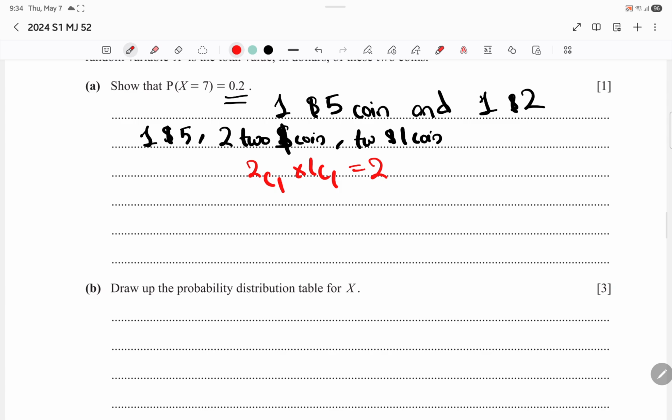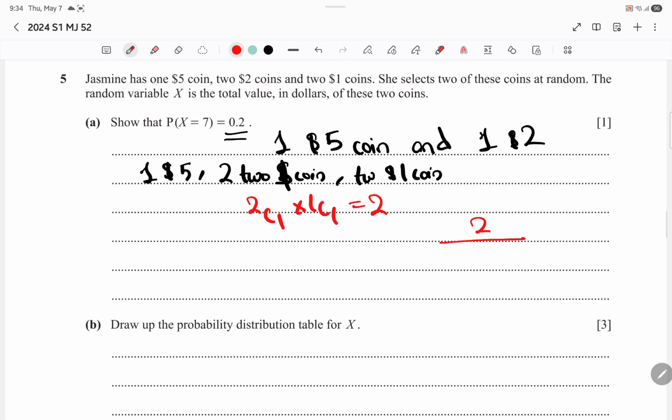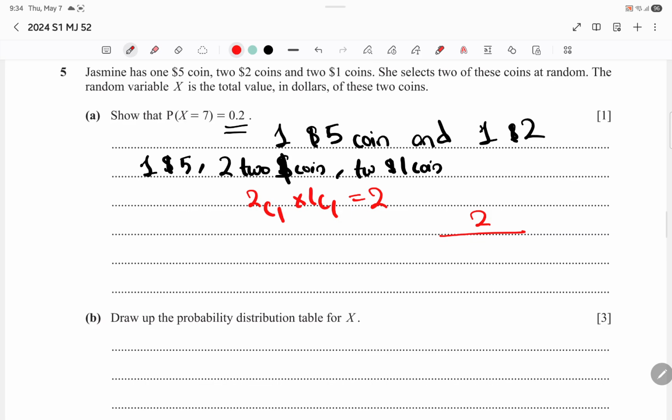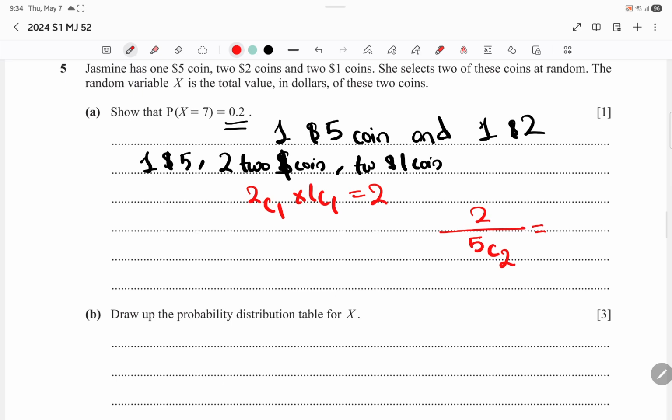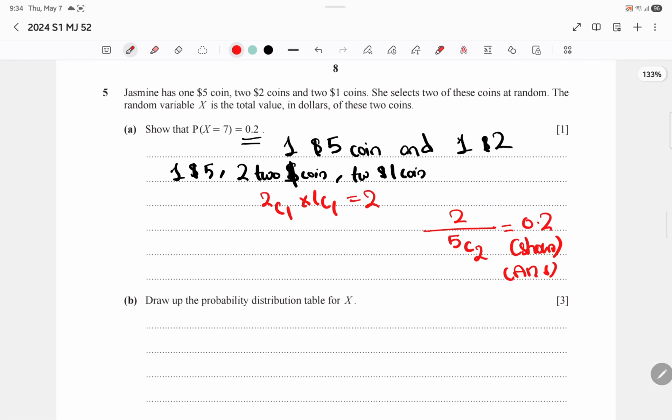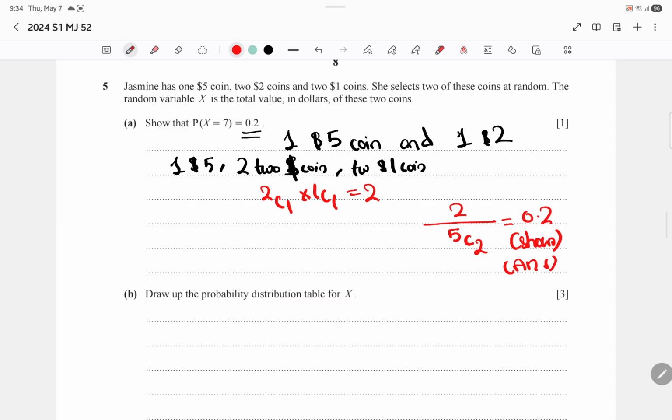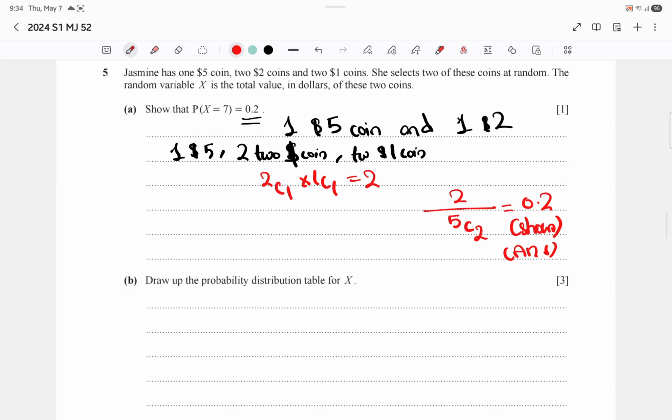So how can we find probability? Probability is this divided by the total number of ways it can be selected, which is 5: 1 plus 2 plus 2, yeah, 5. So out of 5 we're selecting 2, so 5C2. And 2 divided by 5C2 leads to 0.2. Hence shown, that is how you do it. This is a bit tricky, not gonna lie, but if you know the concept of combination, it should be fairly easy for you guys.